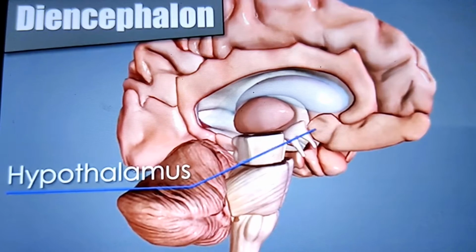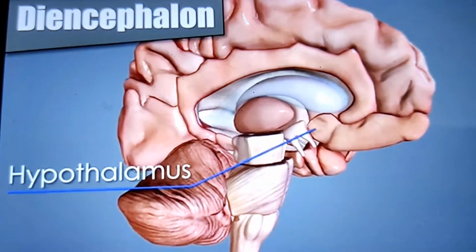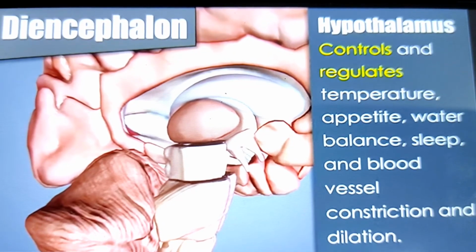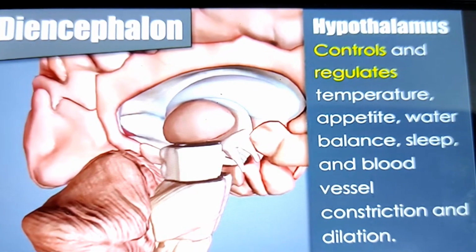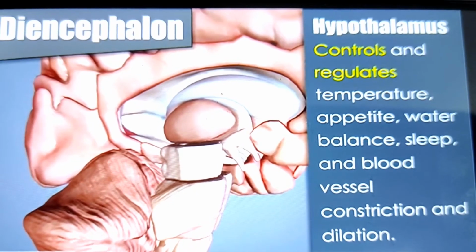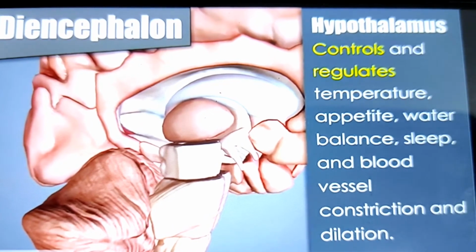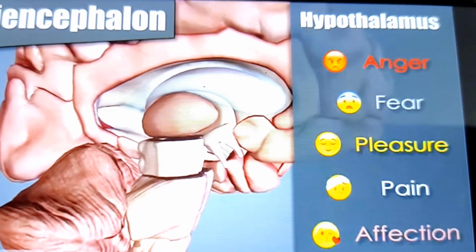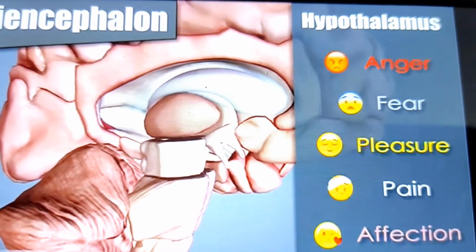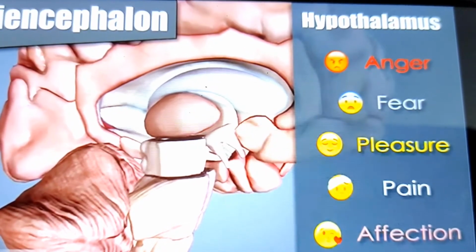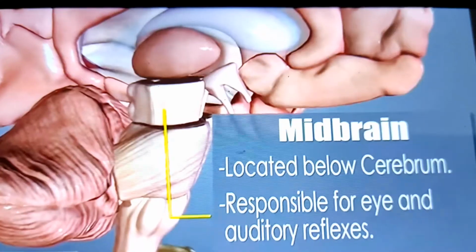The hypothalamus is beside the thalamus. The hypothalamus controls temperature, appetite, water balance, sleep, and blood vessel constriction and dilation. The hypothalamus also participates in controlling emotional feelings like anger, fear, pleasure, pain, affection, etc.